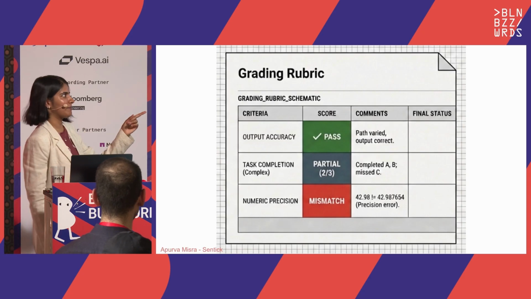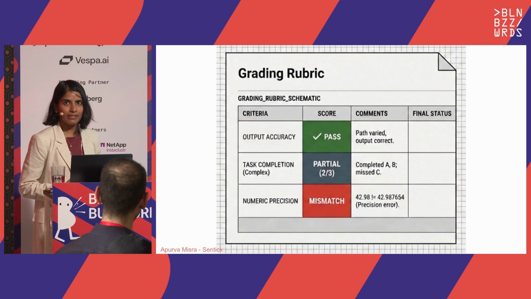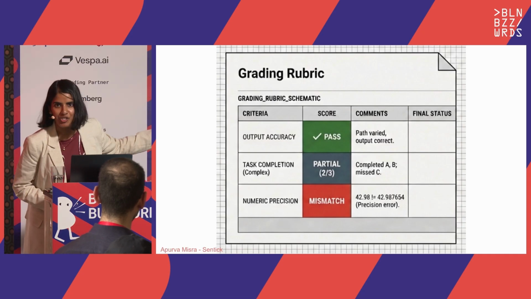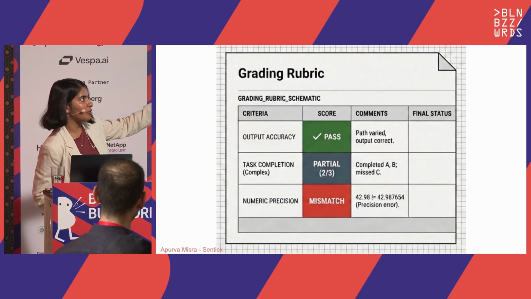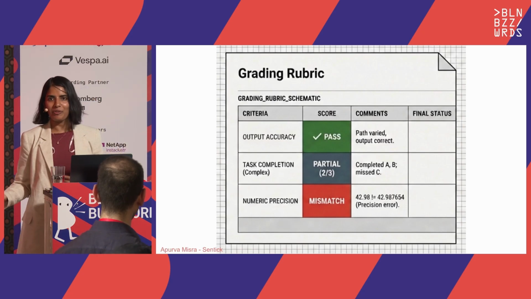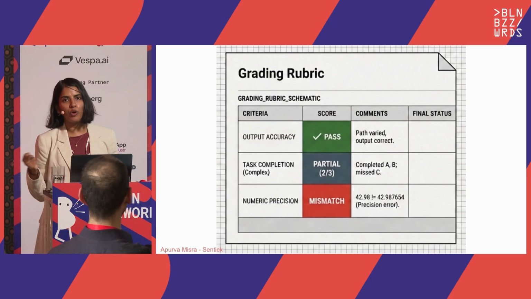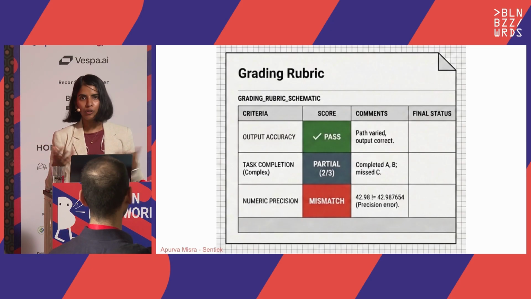What I'm getting at with the last point is, these models are not deterministic. So don't put very hard checks like that, because those two numbers are pretty much the same. I don't know how much accuracy you need in your system. So you have to sit down with the domain expert and figure out what is okay, what is not okay, what is good, what is not good. Especially given that these models are not deterministic.